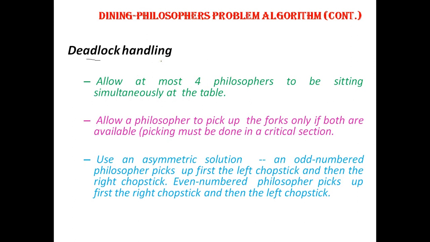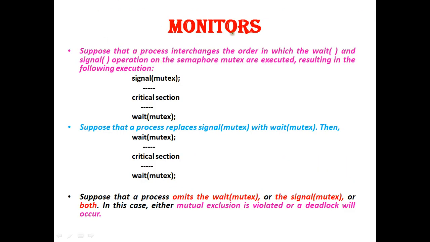Next, with the help of semaphore, we can provide the solution for dining philosopher. One more solution can also be given by something called monitors. What is this monitors?